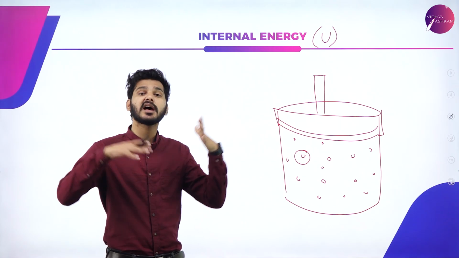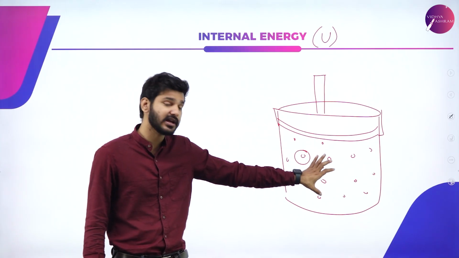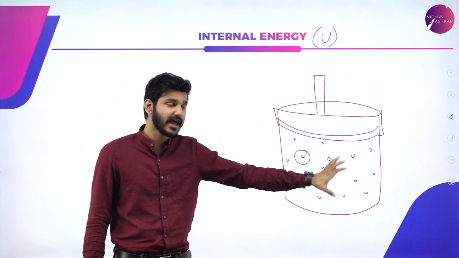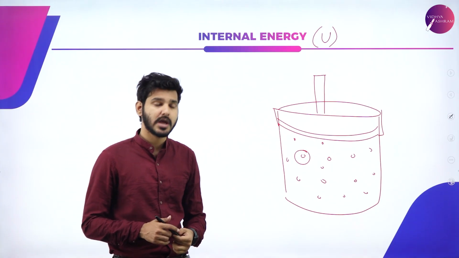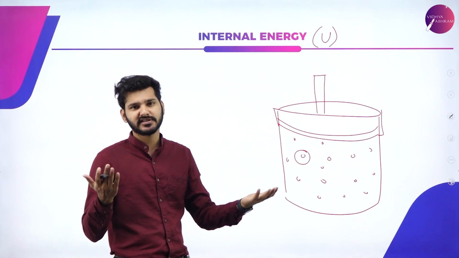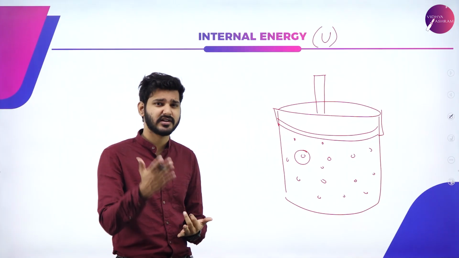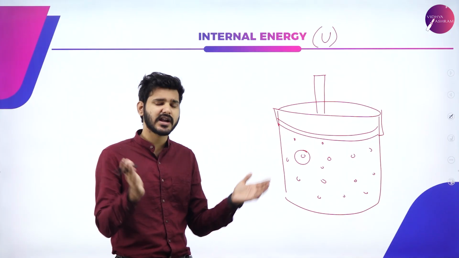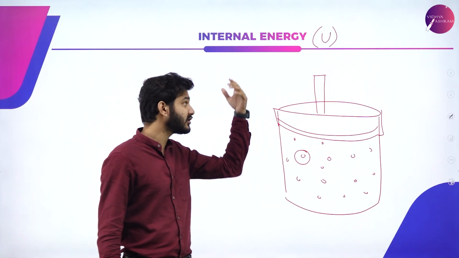If I take the sum of the entire kinetic energy and potential energy of this system, it will be equal to the internal energy of my system. In reality, it is the sum total of all the different types of energies, that is vibrational, kinetic, translational, potential. Every type of energy will be accumulated, and the sum of those energies will be equal to internal energy.